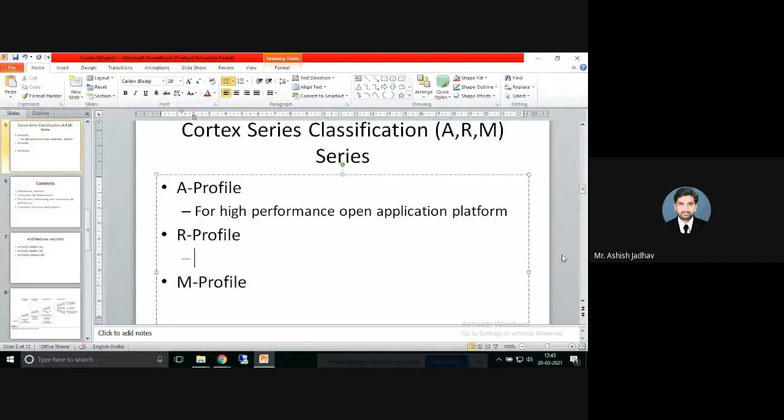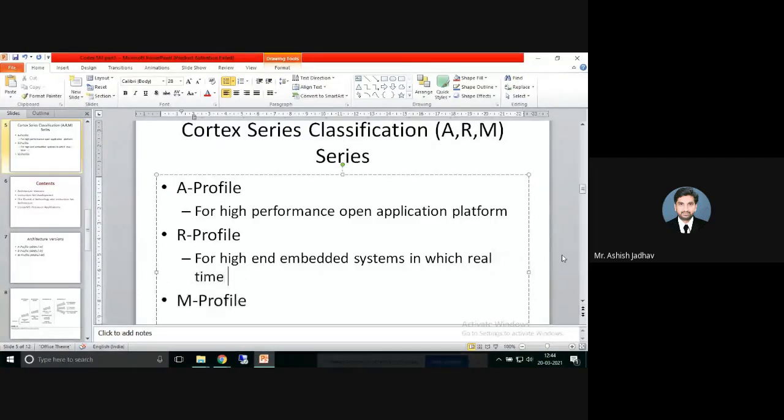Now next is R profile. Why is it designed? When is it used? It is used for high-end embedded systems in which real-time performance is needed.